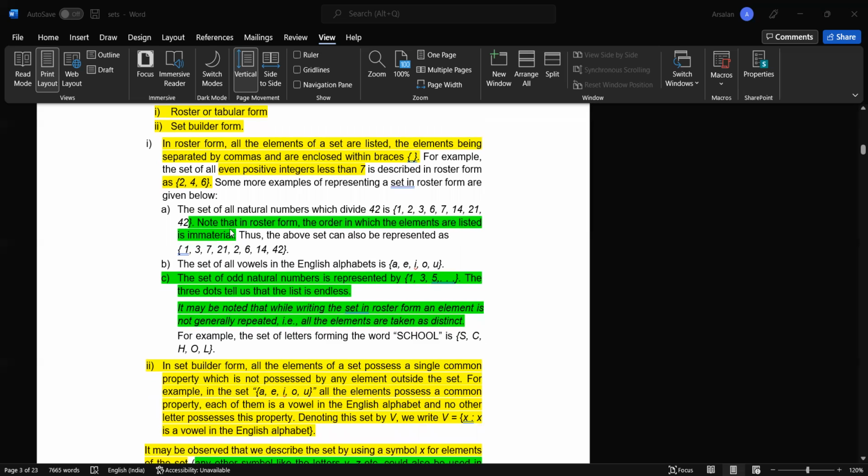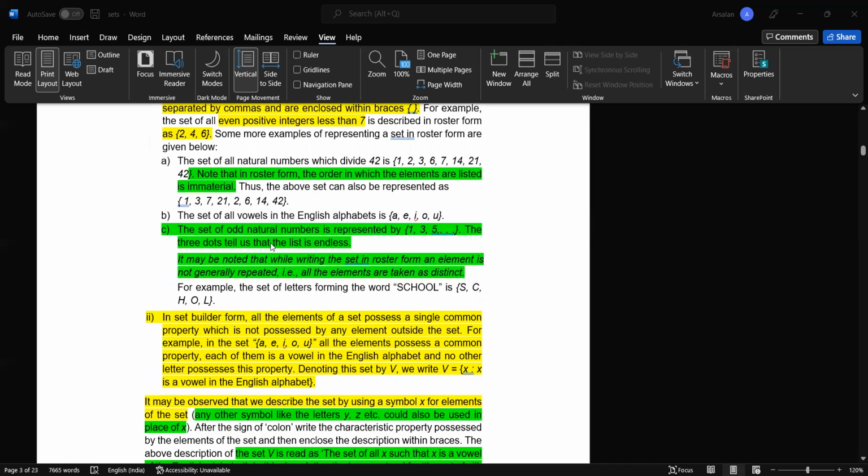So order does not matter in roster form. Thus the above set can also be represented as {1, 3, 7, 21, 2, 6, 14, 42}. So order does not matter, only that the elements present in it are the same. The set of vowels in the English alphabet has A, E, I, O, U. This can be represented like this.